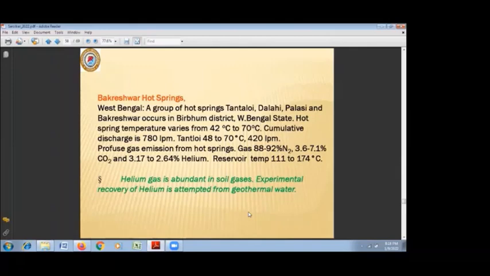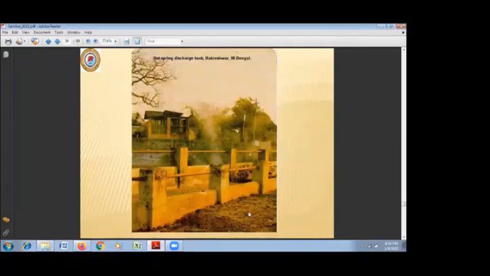Presently, this area is mostly used for extraction of helium, and it is one of the major tourist attraction places, as well as there is the Bakreshwar temple. Not besides tourist attraction, it is a place of temple also. This is the kund which is at Bakreshwar. It's quite a large area and it's well protected.